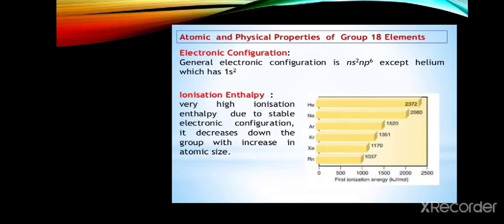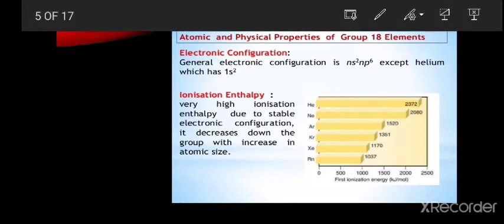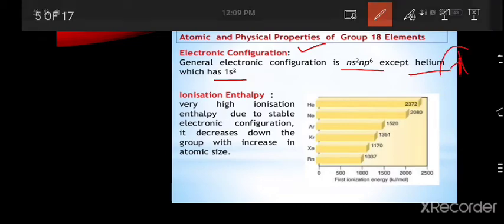Next, atomic and physical properties of group 18 elements. First, electronic configuration. The general electronic configuration of group 18 elements is ns2 np6, except helium. Why? Because helium has the electronic configuration 1s2, with only 2 electrons.